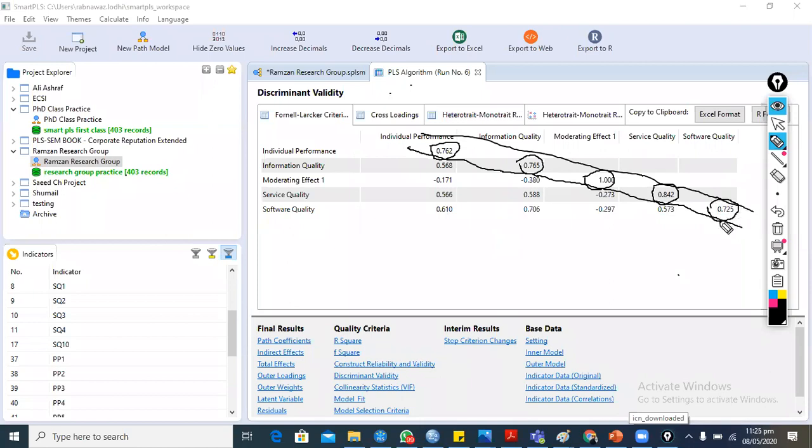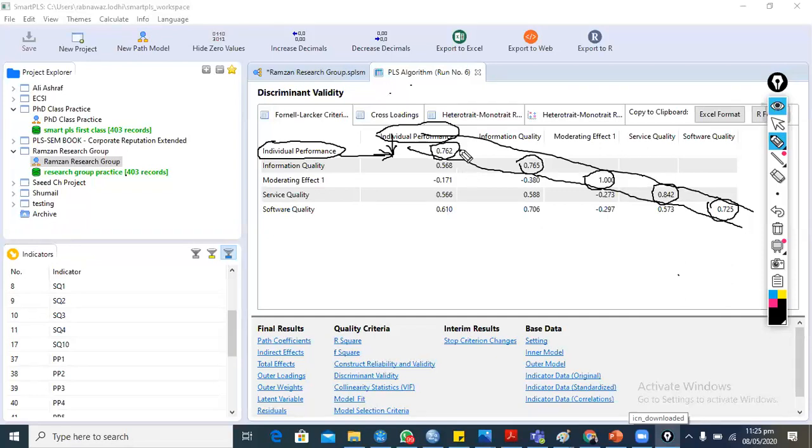If we compare the value of a construct with itself, for example individual performance with individual performance, the value is 0.762. We are comparing the construct with its own construct.